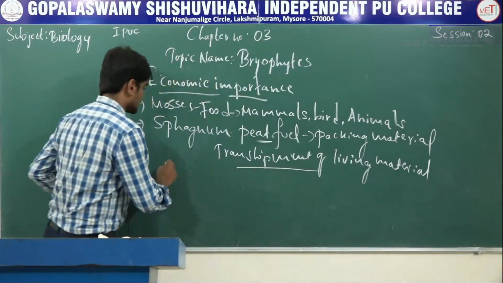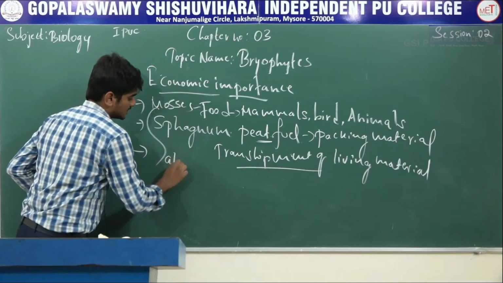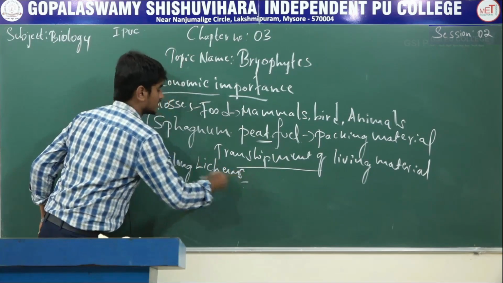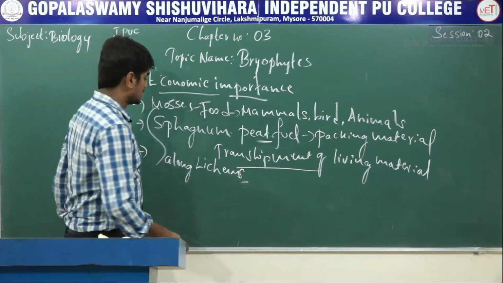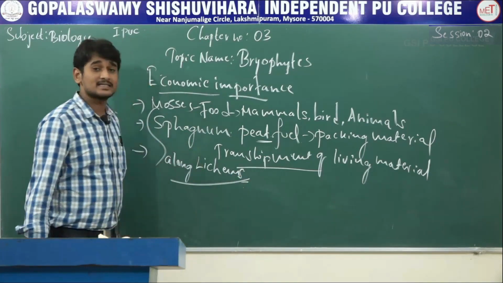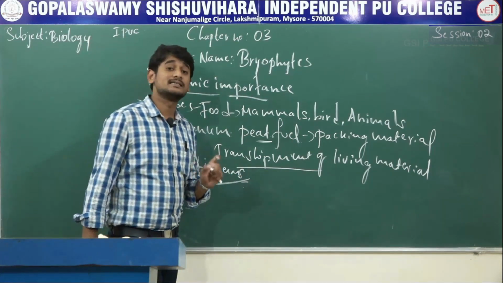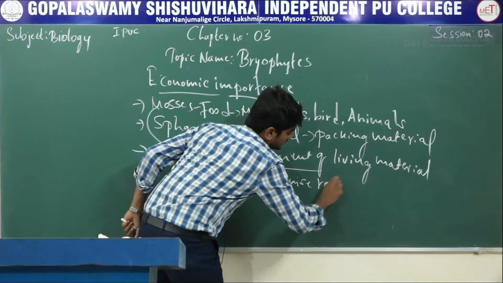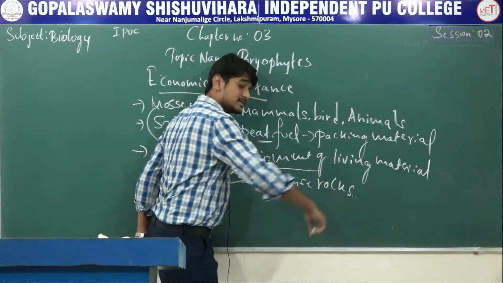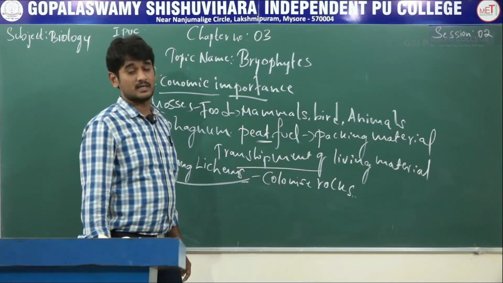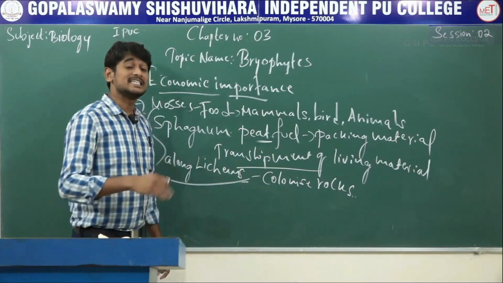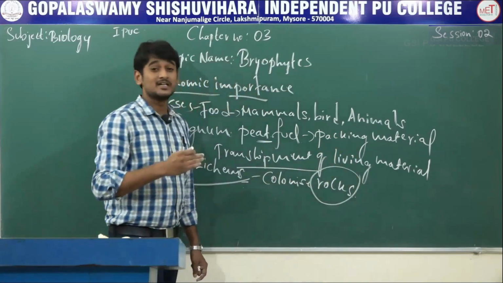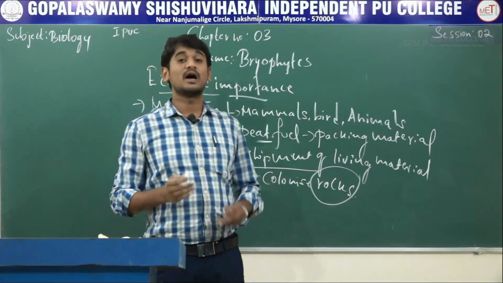rocks. Mosses along with lichens. We know about lichens. Lichens are the combination of both algae and fungi. So both mosses and lichens are the first organisms to colonize the rocks. Hence they are of great ecological importance, and they decompose the rocks to make suitable substrate for growth of higher plants.